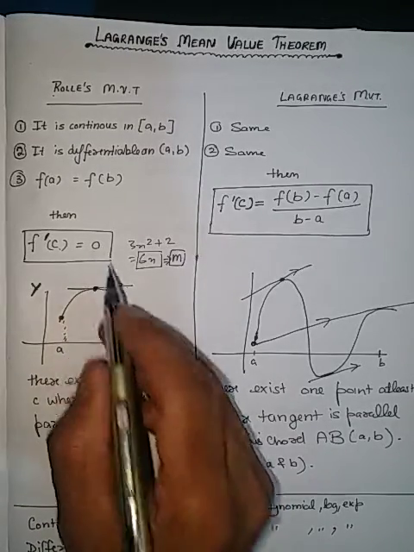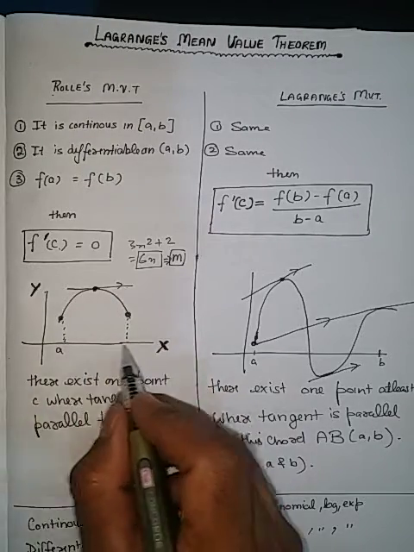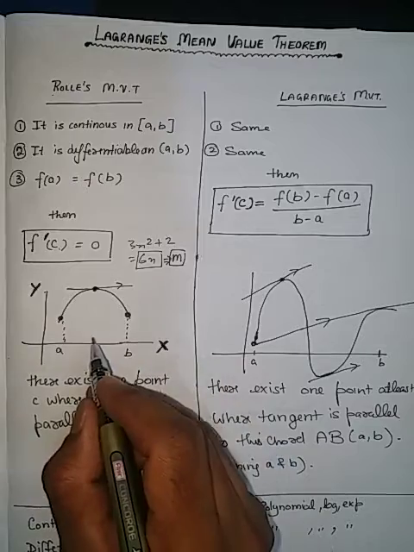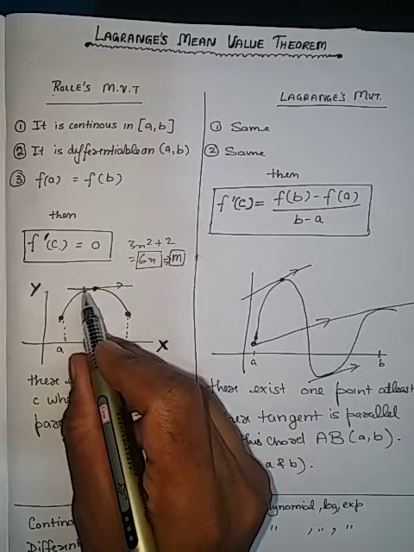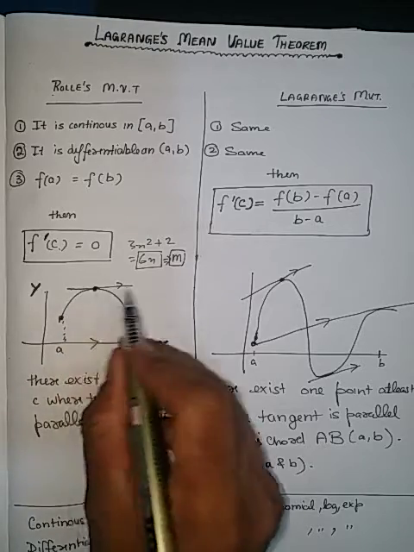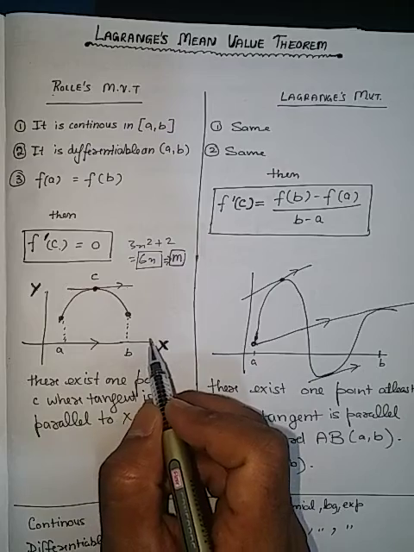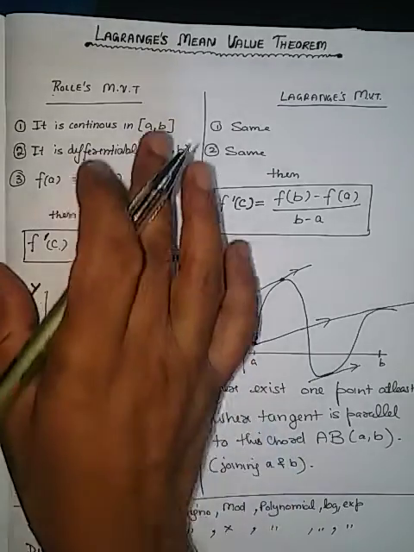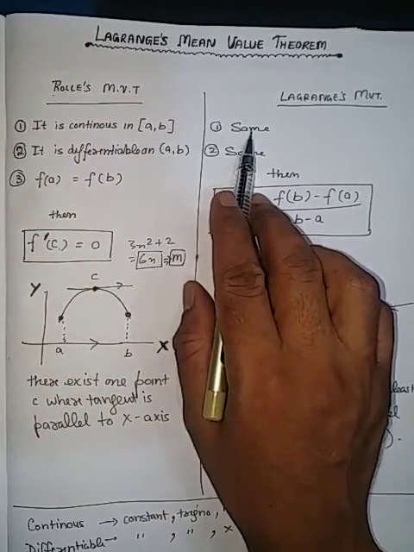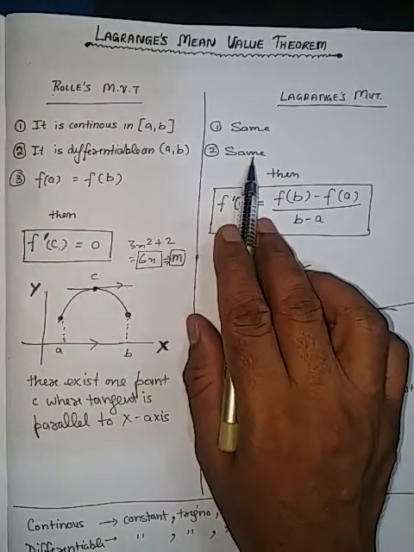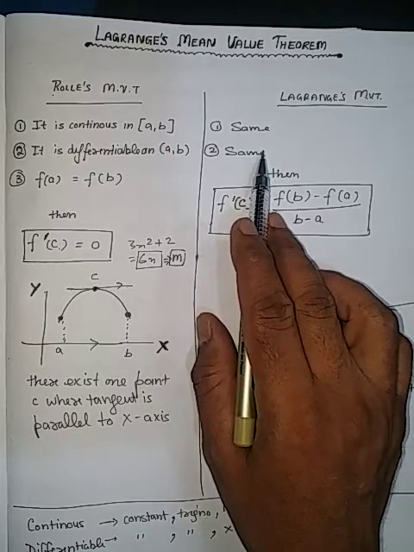When will it be 0? 0 is the slope of any line which is parallel to the x-axis. So c is a point where the tangent passing through this point c is parallel to the x-axis. Now what is the difference in the case of Lagrange's? The first point is same, it is continuous. The second point is same, it is differentiable. How to prove that, we have discussed in the last videos.